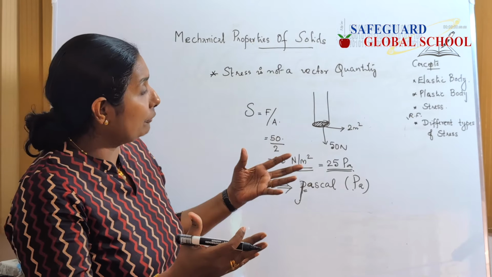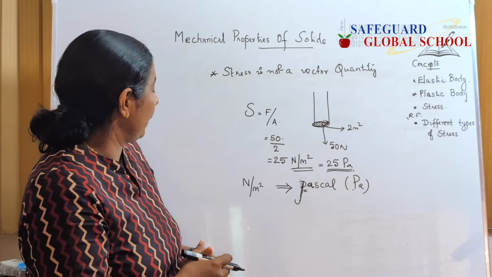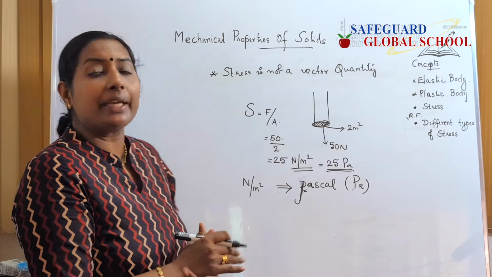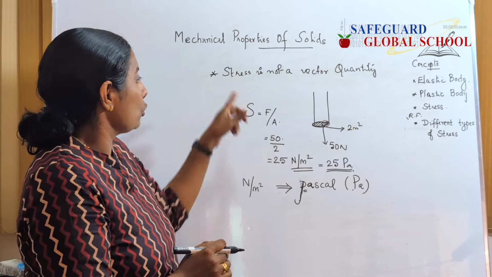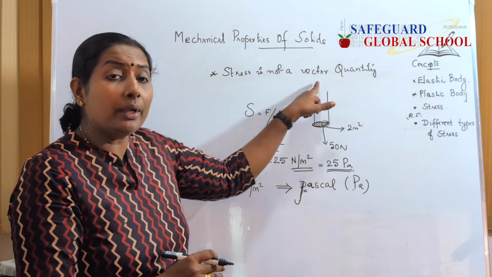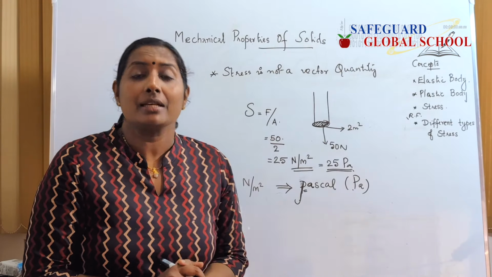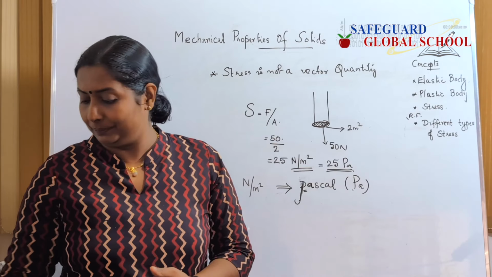This force can come from any direction, so a specific direction cannot be assigned to it. So please note, stress is not a vector quantity. Stress is a scalar quantity.